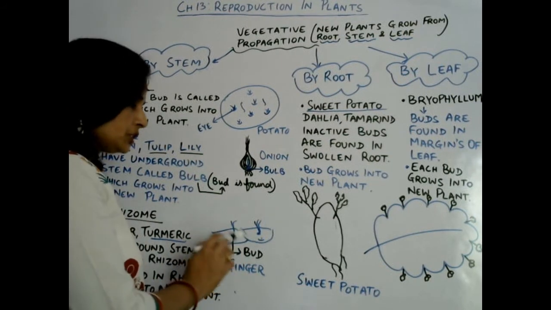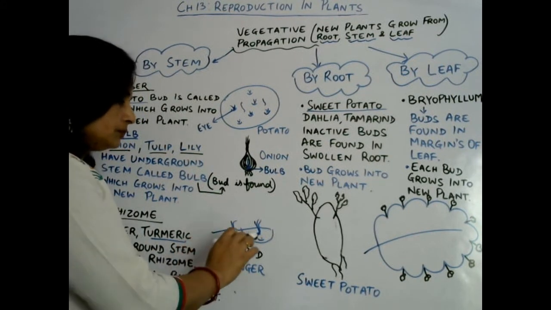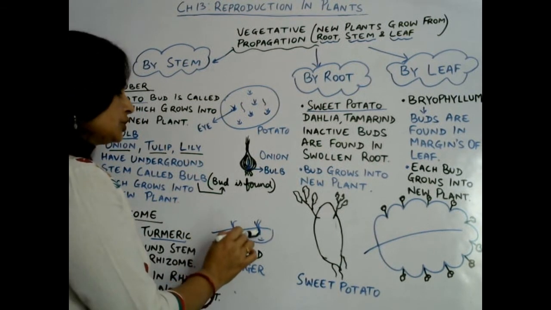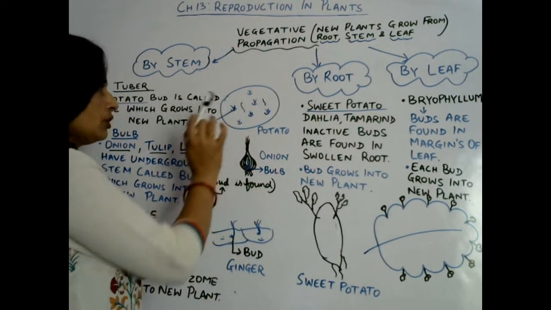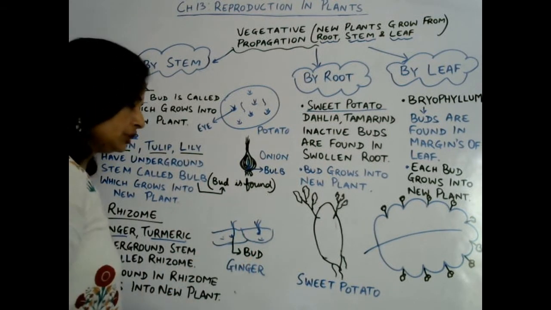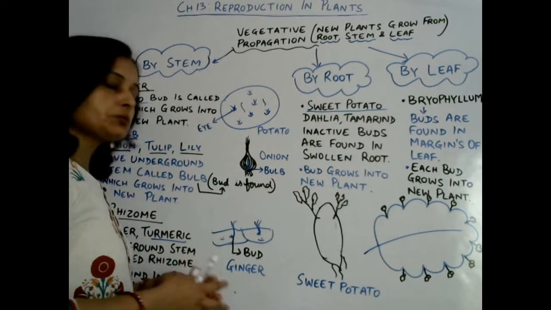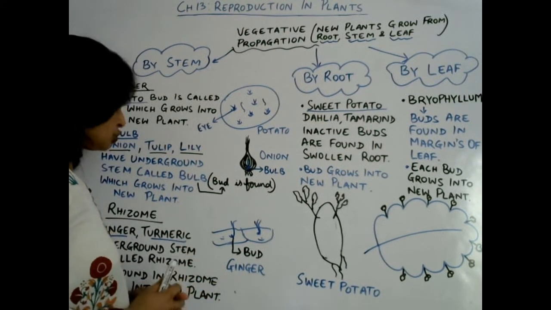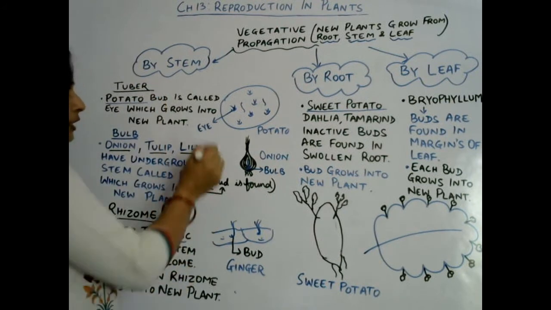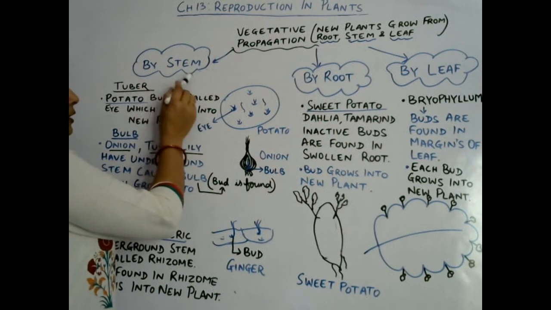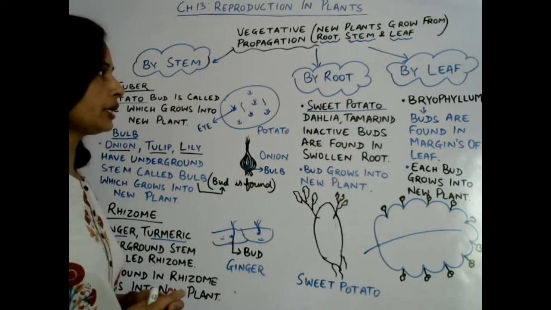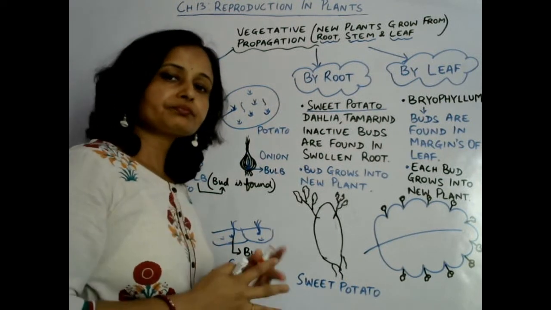From the buds of ginger and turmeric, tiny plant-like structures arise. It is just like the tuber of potato. New plants arise from those buds only, and from each bud new plants arise. So in this way few plants show reproduction by their underground stem through inactive buds.